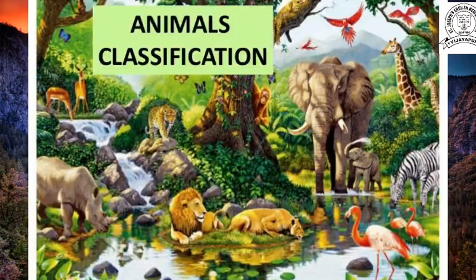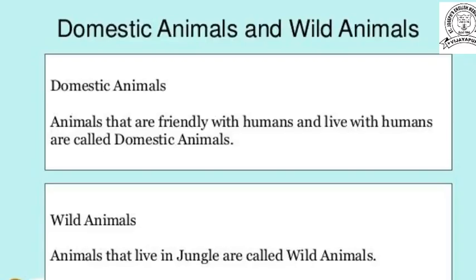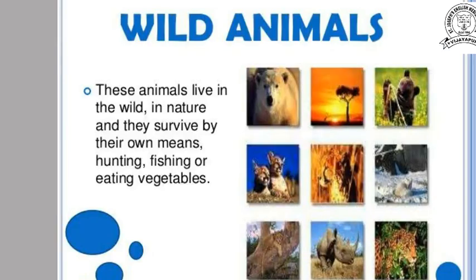So children, here we discuss the types of animals based on where they live, means on their habitat. We can classify the animals into two types. One is the domestic animals and the second type is the wild animals. Now one by one we discuss these. The first one is the wild animals, means the animals which live in a forest or jungle. These animals are called wild animals. For example, lion, deer, elephant, cheetah.